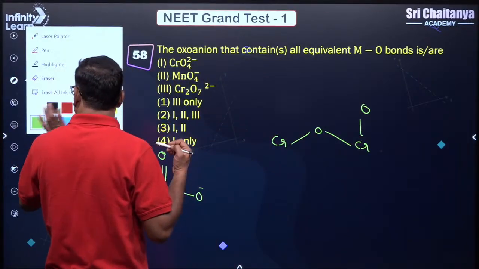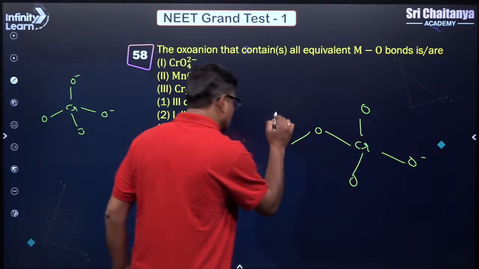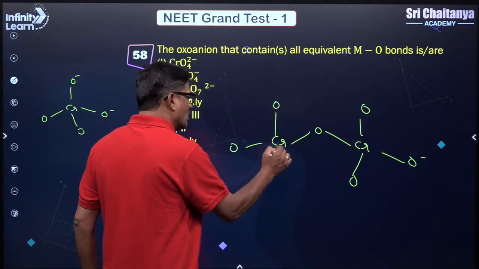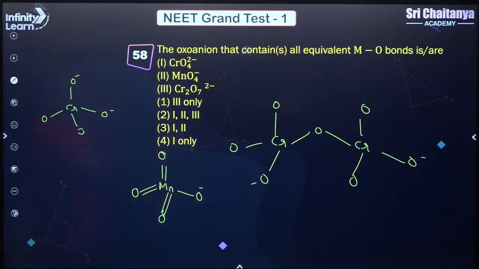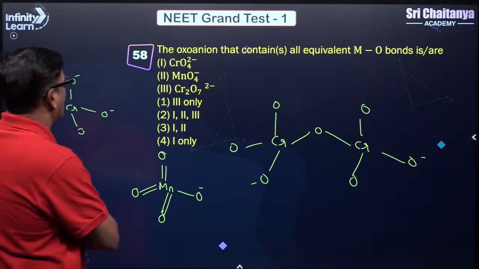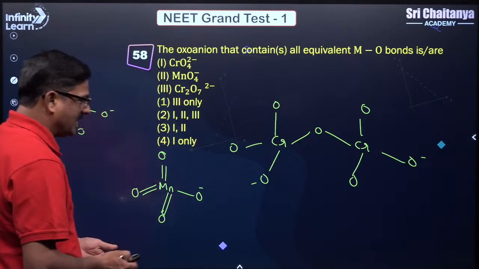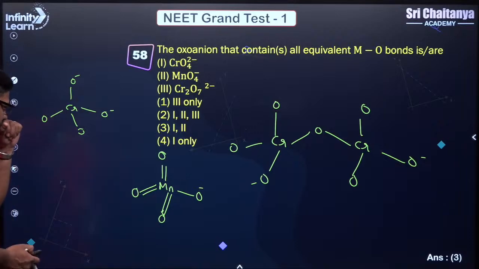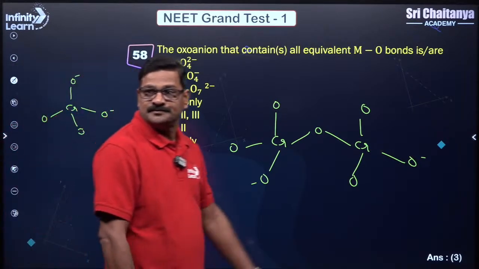All bonds are the same. So where you can see the oxo anion that contains all equivalent M-O bonds? Yes, of course, the M-O bonds are the same in the case of this and this.